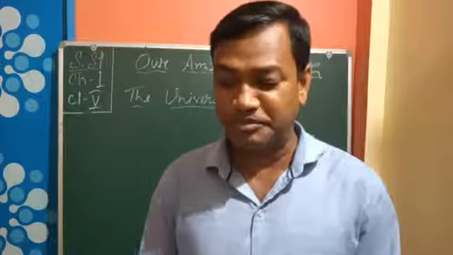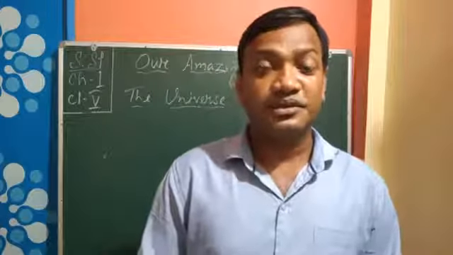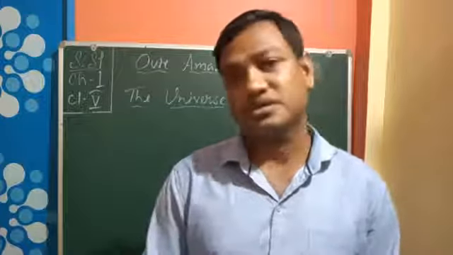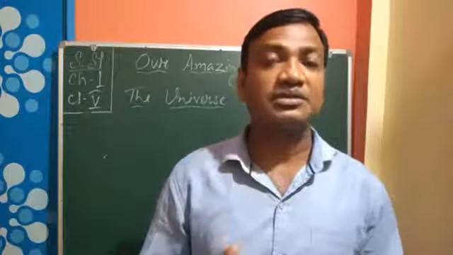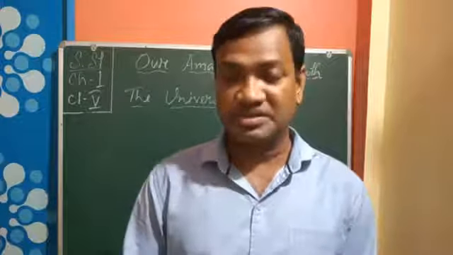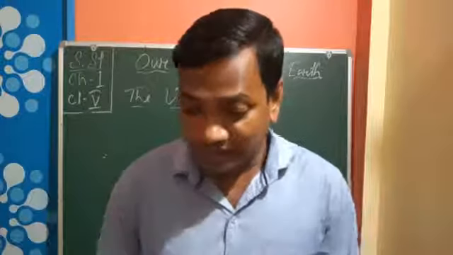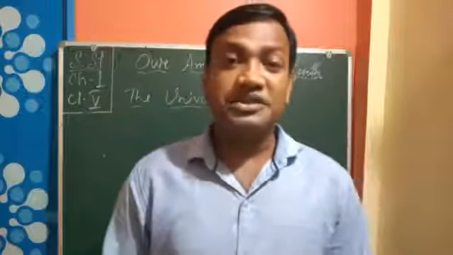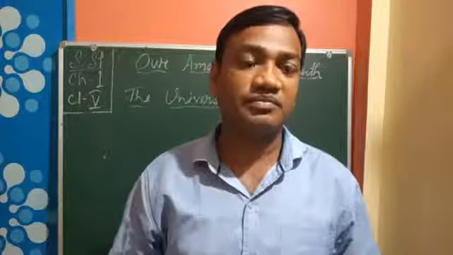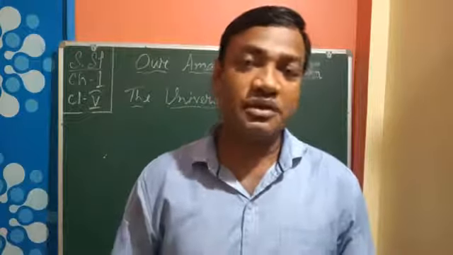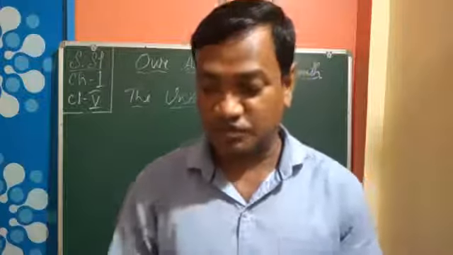Our solar system is made up of the Sun and 8 planets. I think you might have come to know that yes, there are 8 planets and the Sun is there. So including this, it is called the solar system. The Sun and its family, that means the 8 planets, is called the solar system. In addition, there are other celestial bodies, that means those things which have their own form or shape.